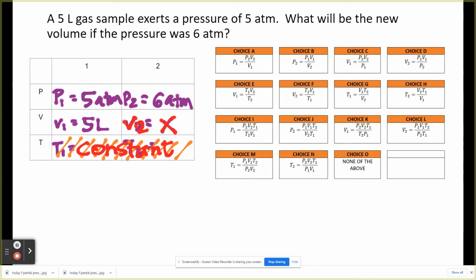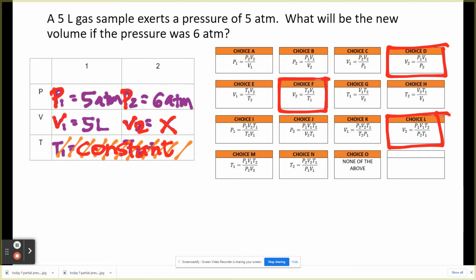So what you do is look for all the equations that are looking for V2. Which equations are those? It's this one, this one, this one, and I think that's it. But which one is the correct one? If you look closely, guys, you're given two P's and one V. Which V2 equation has two P's and one V? It's this one right here, so it's not this one and not this one. Therefore, that's your formula right there.